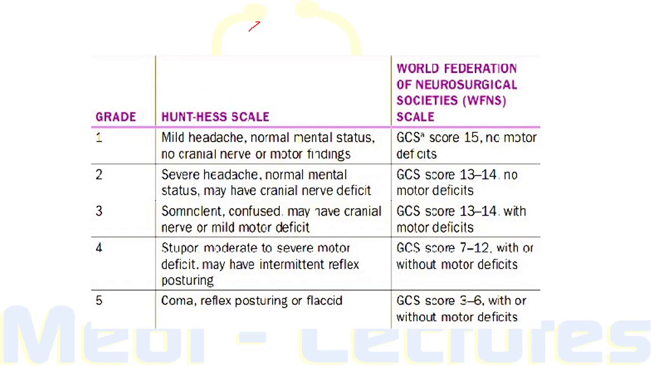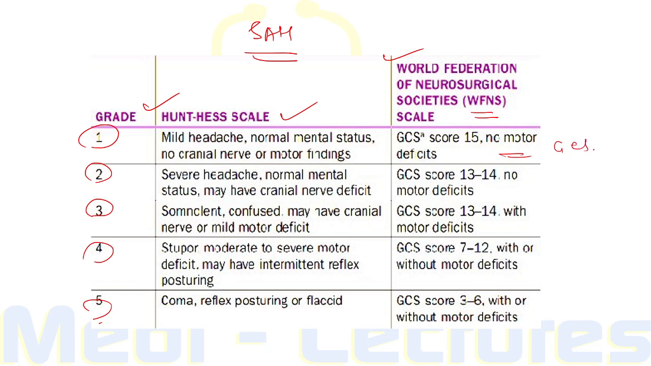Now for grading of subarachnoid hemorrhage, we have two scales. First one is the Hunt-Hess scale and second is the World Federation of Neurosurgical Societies scale. So it has grading of 1 to 5 according to the severity of headache and the mental status of the patient, or if any cranial nerve or motor finding is present. So this is present in the Hunt-Hess scale, and in the WFNS scale we also take into consideration the Glasgow Coma Scale. So it should be calculated in each and every patient of subarachnoid hemorrhage.